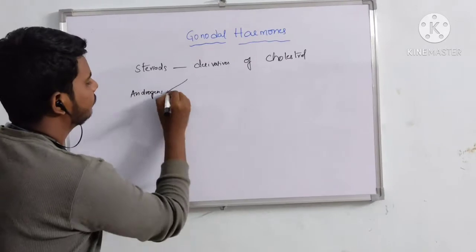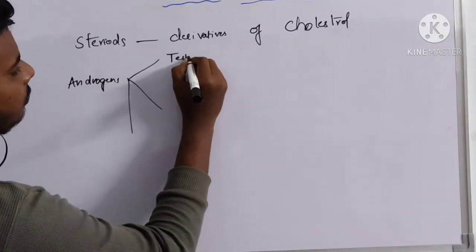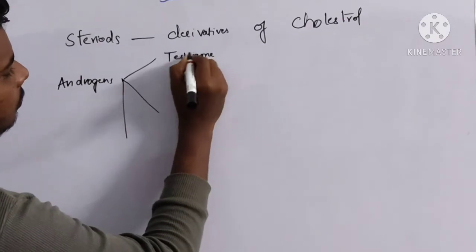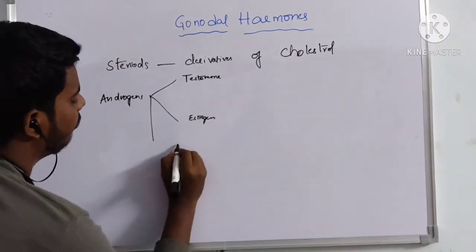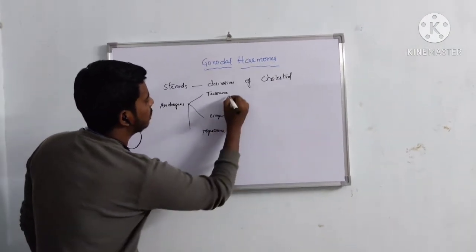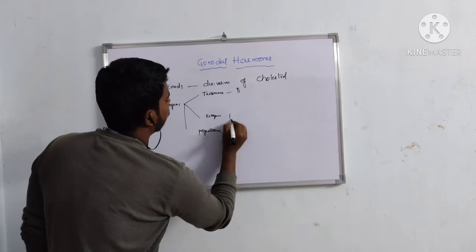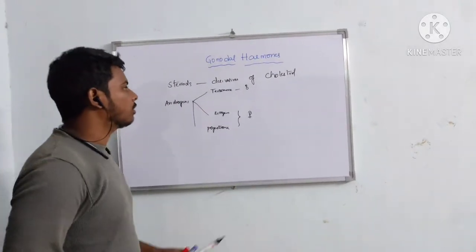Three: testosterone, estrogen, and progesterone. Testosterone is the male androgen. These others are called female androgens. Let's discuss testosterone.